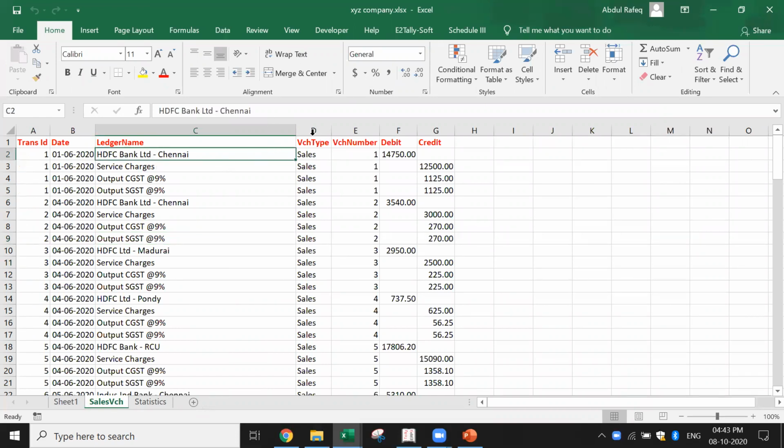I just use a pivot table. Okay, based on this particular thing, I create the ledgers, which means the pivot table will give me the list of the ledgers which is there. I copy and paste, add the parent name and import it at one shot.